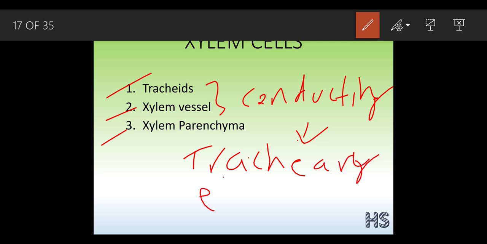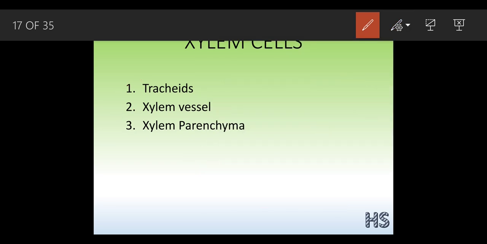So why do they have these different words? Why don't they have a single word covering tracheids and vessels together? Why are they written differently? Because there is a difference in their shapes. Tracheids are usually small in diameter, and vessels are quite big in diameter.